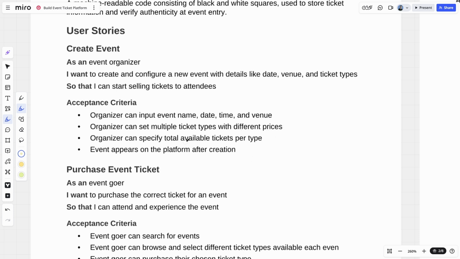The organizer can specify the total available tickets per type. So there's a limited number of tickets per ticket type. And the event appears on the platform after creation. That makes sense. So that's creating an event.